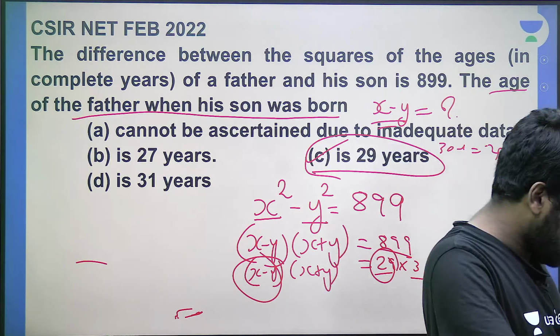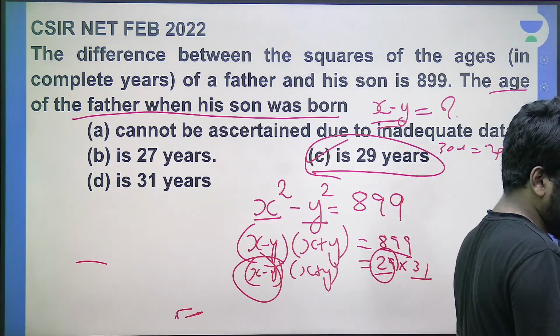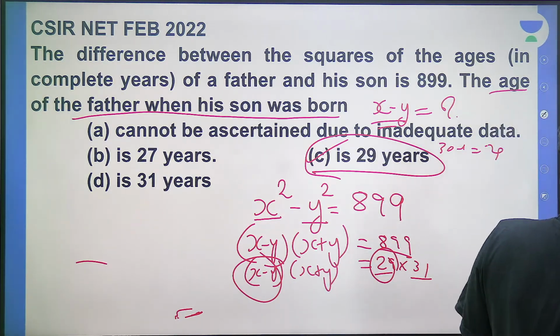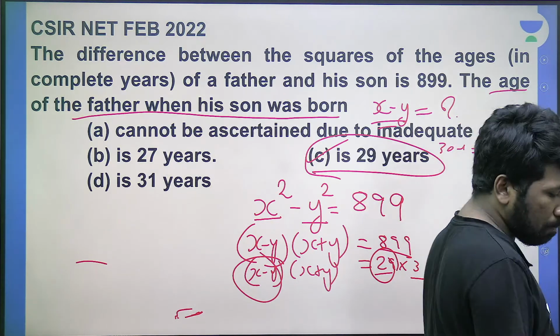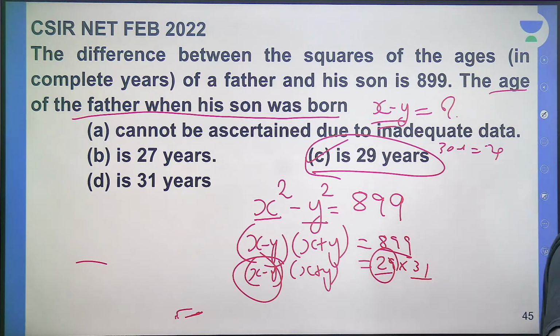X square minus 0 square, how is it 899? Question is not saying when he was born, Movu. Read the question carefully. Difference between squares of ages of his father and son means present ages. 0 is not the present age. 0 is the age of son when he was born.